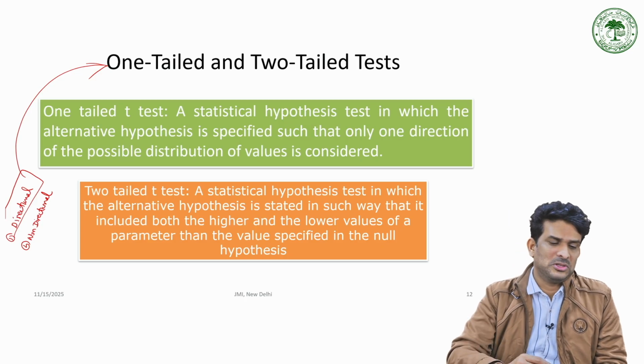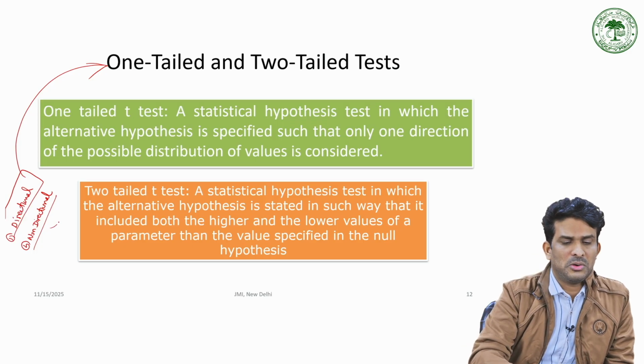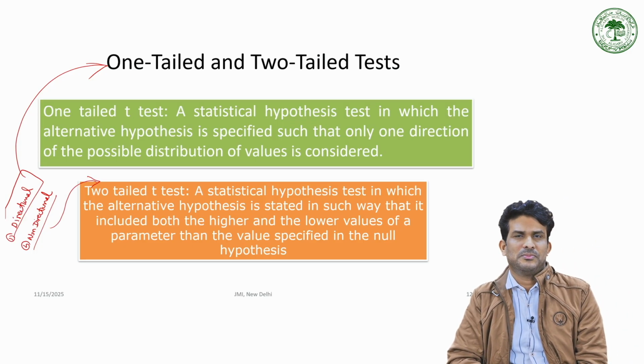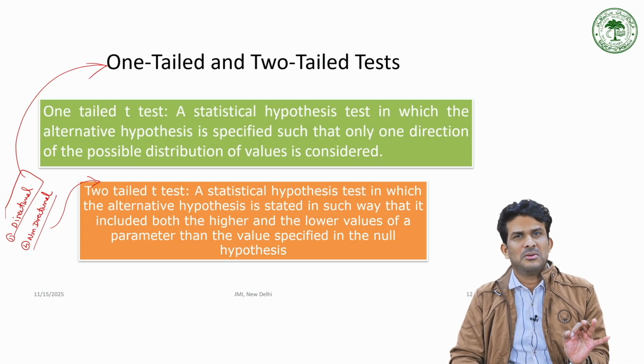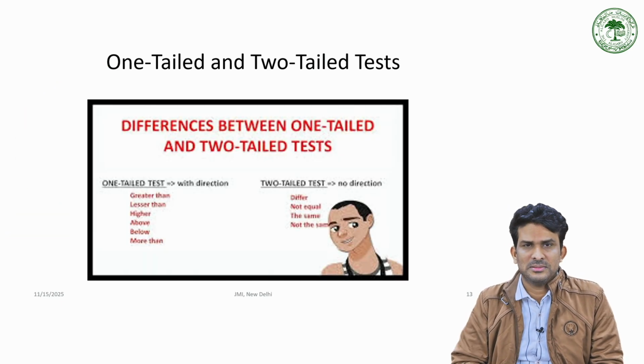Such kinds of hypotheses are non-directional hypotheses. So the requirement is a two-tailed test of hypothesis. Do you have clarity now? Why and how we select one-tailed or two-tailed testing, right?